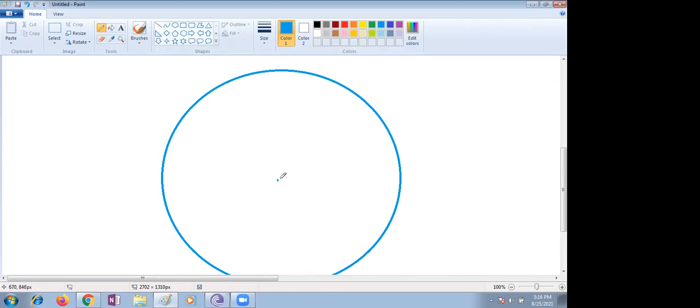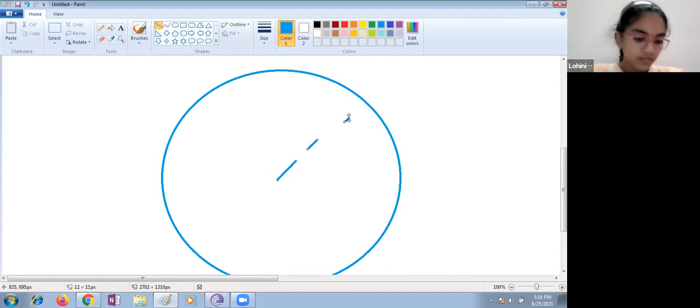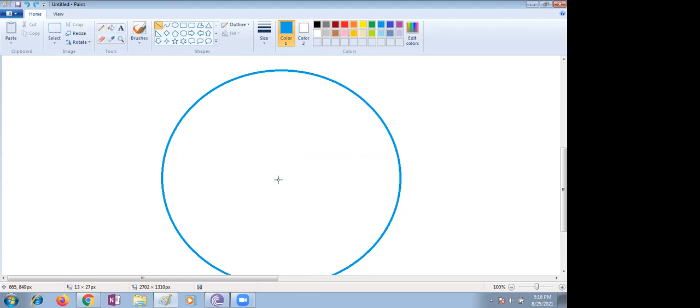We can take any point on the circle, an unlimited number. If you take any point, the distance from the center to the points on the circle is the same. Yes or no, children? Yes, ma'am.